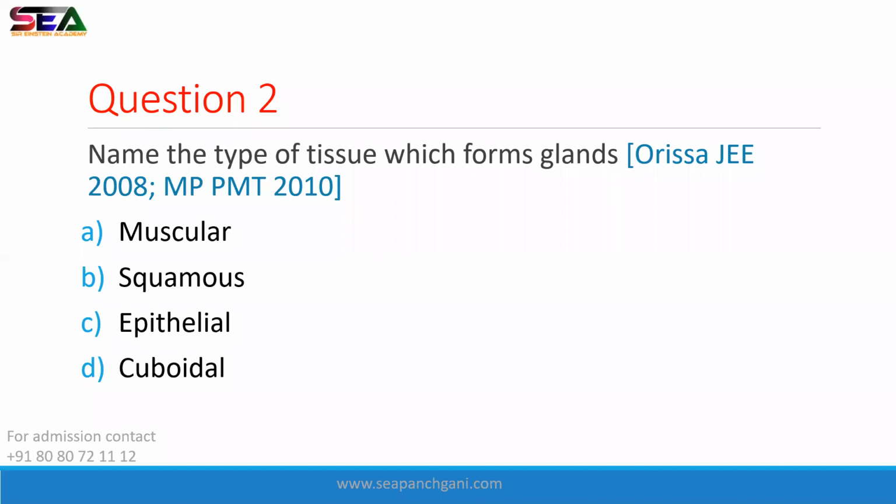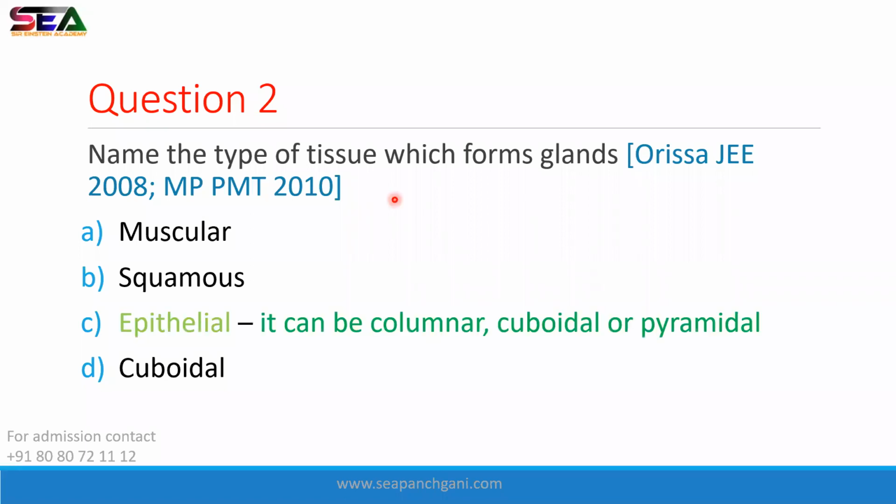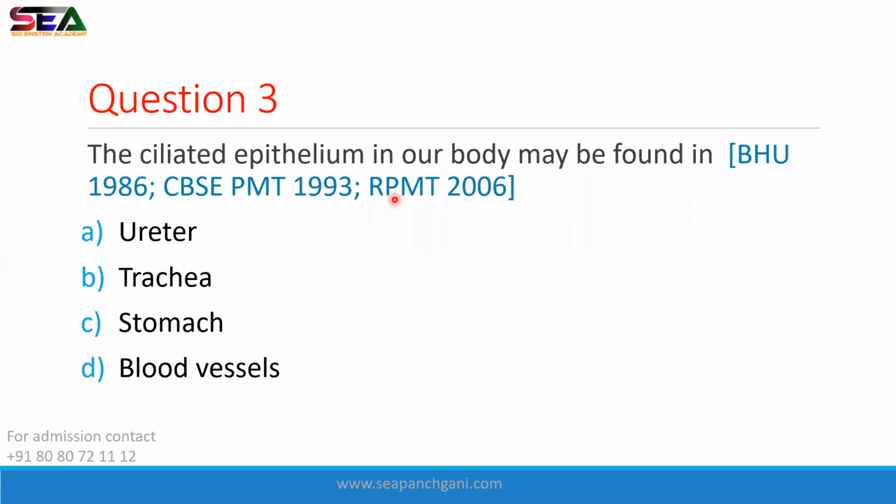The correct answer is epithelial, option number C. Because in muscular tissue there are no glands. Squamous do not form glands. Whereas in epithelial, what are there? Columnar or cuboidal or pyramidal epithelial tissue can form glands. All right. So option number C is correct. Try to solve question number 3.